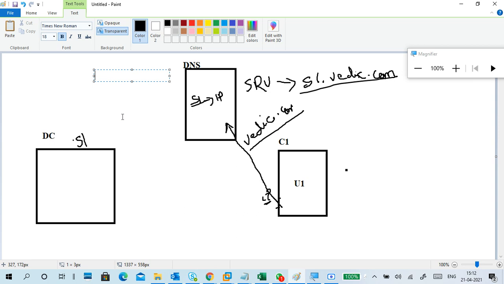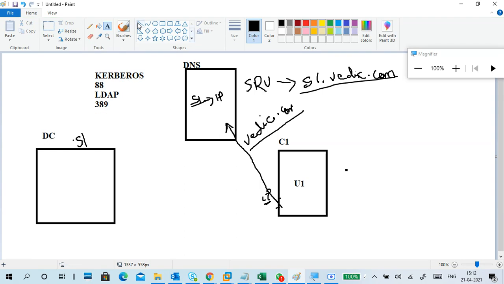Correct. Kerberos, port number 88. It also supports LDAP, port 389, for resource access. The main important one is Kerberos. We are using the Kerberos authentication protocol.